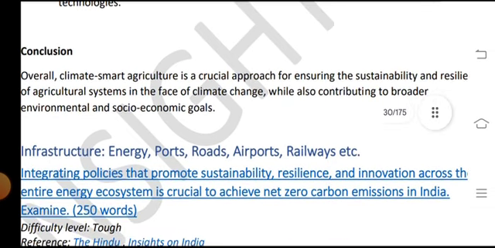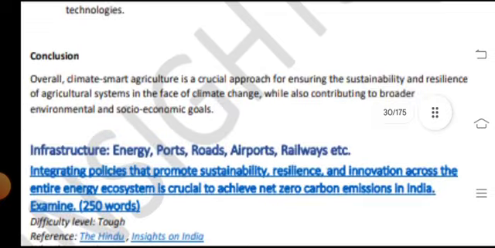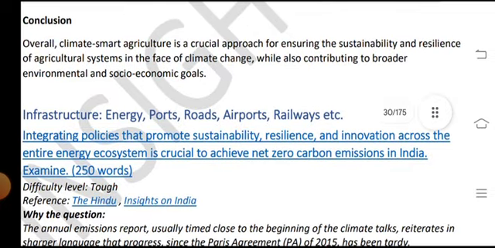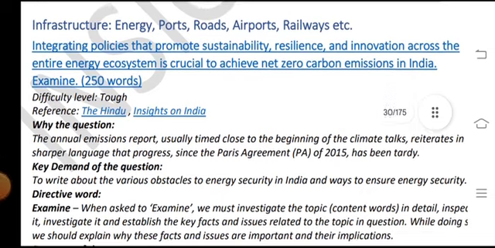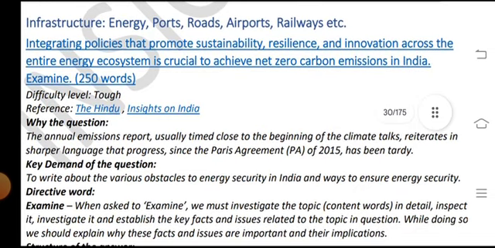Overall, climate smart agriculture is a crucial approach for ensuring the sustainability and resiliency of the agricultural system in the face of climate change, while also contributing to broader environmental and socio-economic goals. Infrastructure, energy, ports and roads, airports and railways, etc.